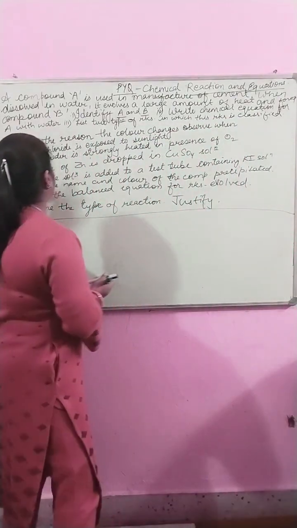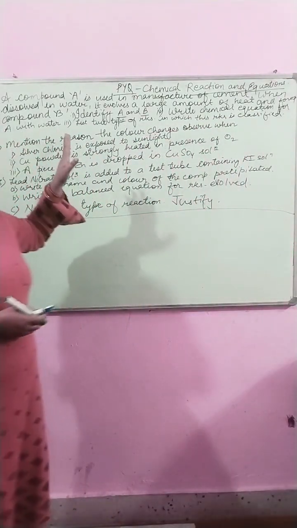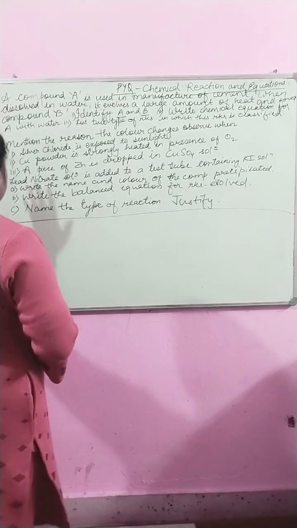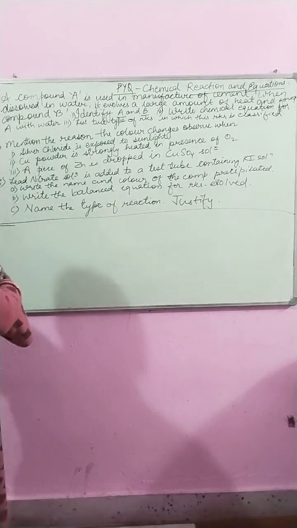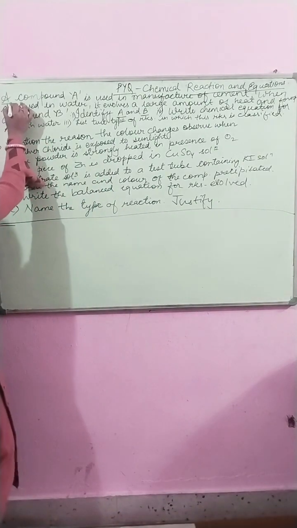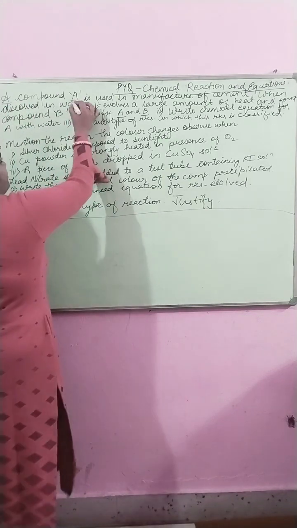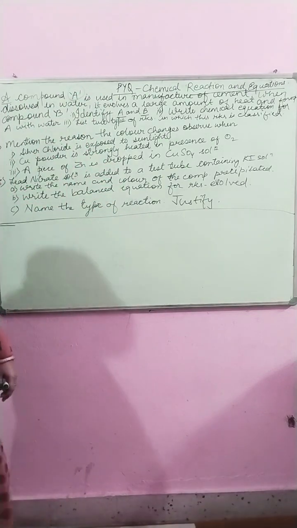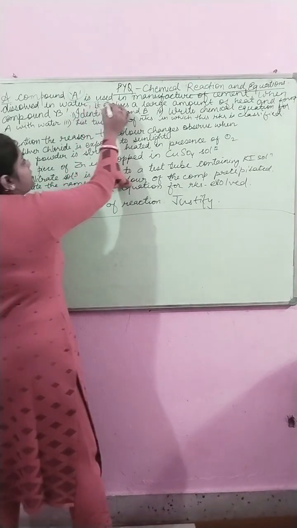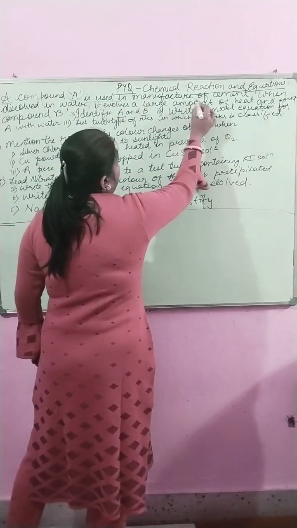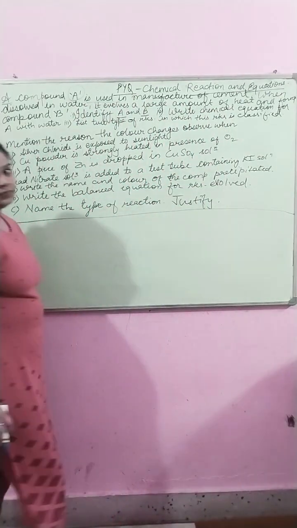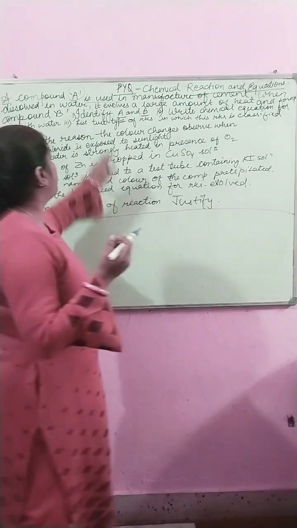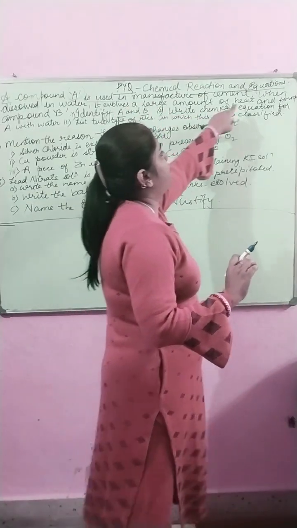So let's come to question number 1 here. This is a chapter 1 PYQ. The first question is: a compound A is used in the manufacture of cement.